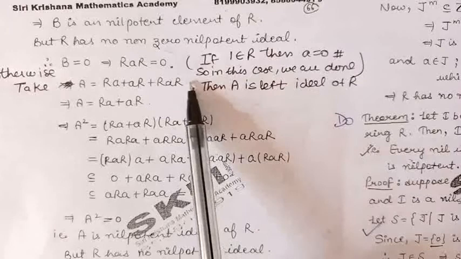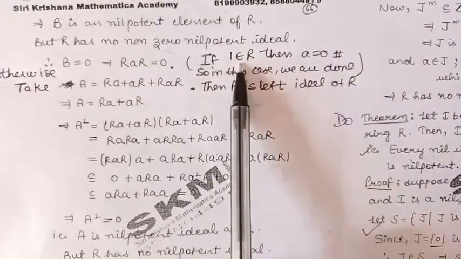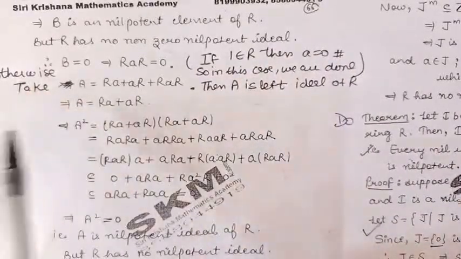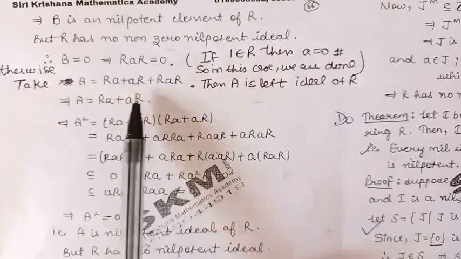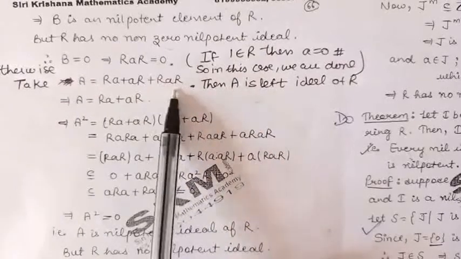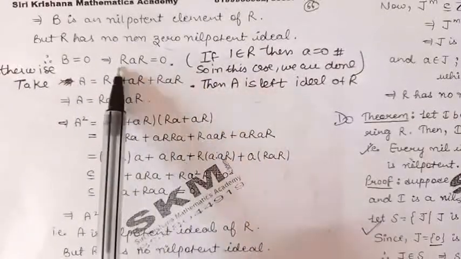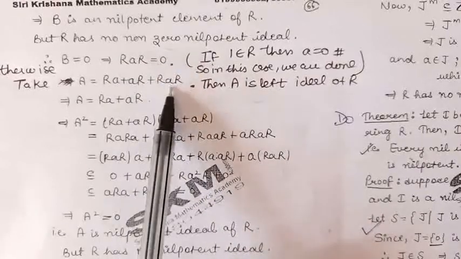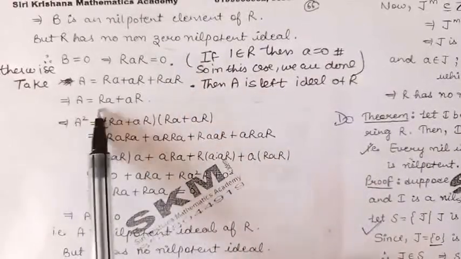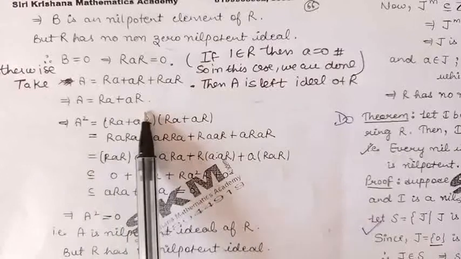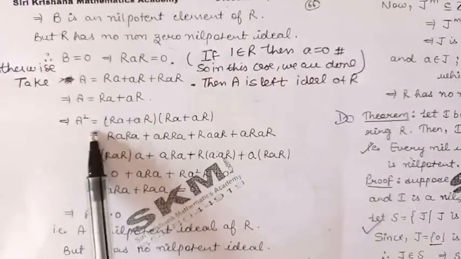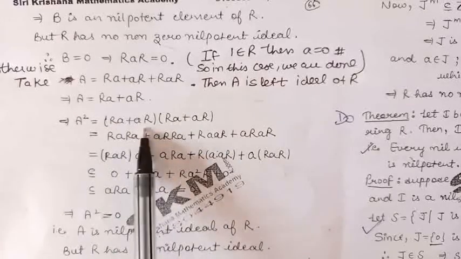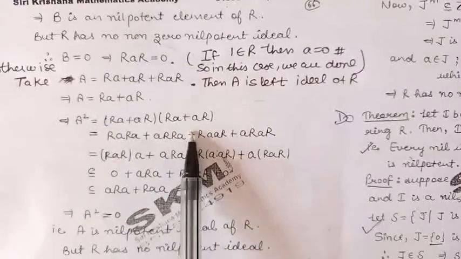In the other case, if the ring does not have unity, let us take a left ideal of R defined by RA plus AR plus RAR. Then from here, because RAR is 0, A becomes RA plus AR. Now let us find A square. A square means A into A, means RA plus AR multiplied with itself.